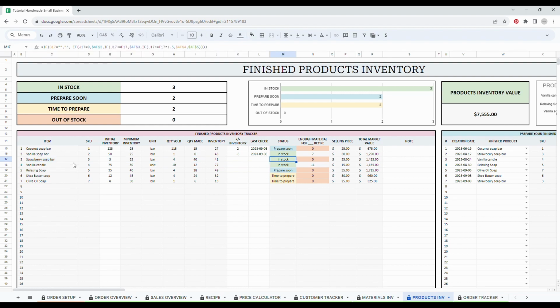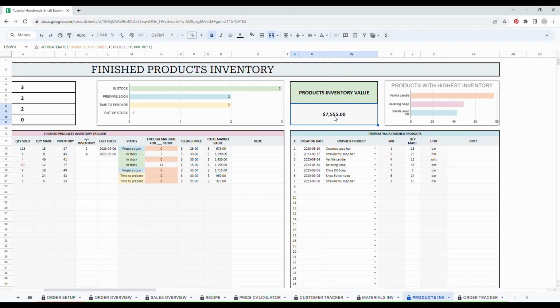If we go back to the top of the page, you can easily see how many products you have in stock, how many to prepare, time to prepare, and out of stock. You also have the market value of your finished products that you have in inventory right here, and the bar chart with the top 3 products you have the most in your inventory. So this is also very interesting, meaning that you might want to put a sale on this vanilla candle or try to push it to customers to avoid having too much value in inventory just sitting at home waiting.